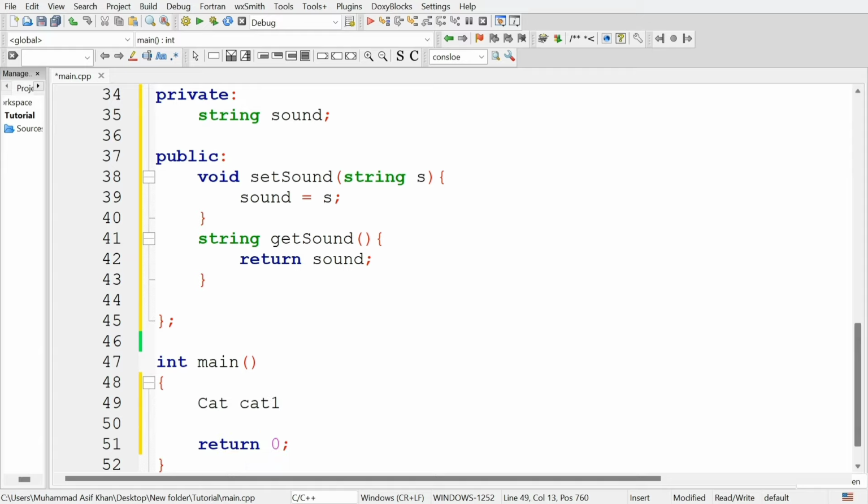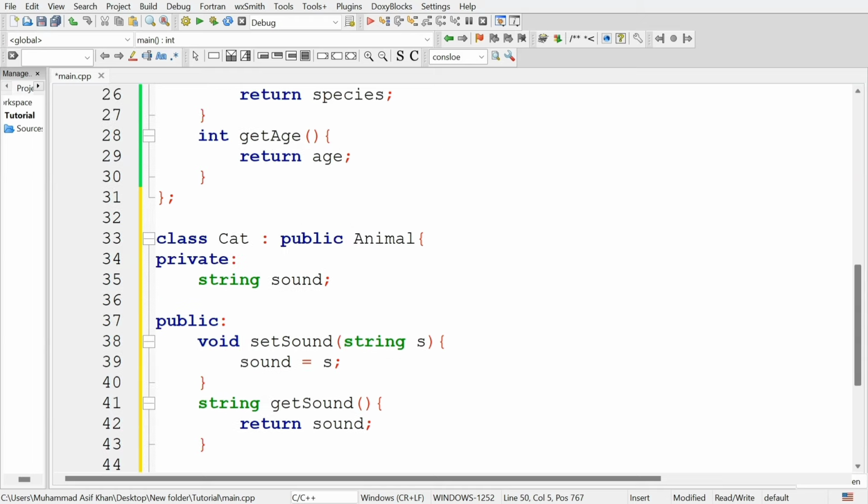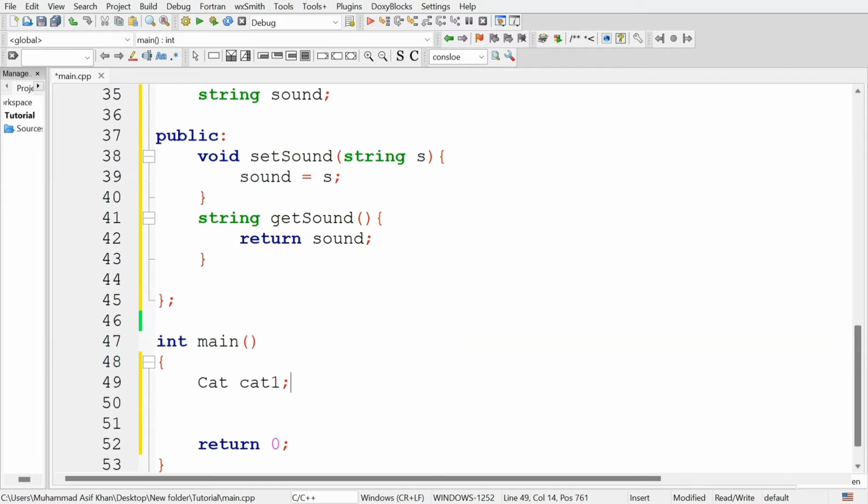Name this cat1, and see here there is no attribute for name and species in the cat class, but still this cat class is inherited from the animal class, so we are able to use the name, species and age attributes of the class, and the getters and setters methods related to these attributes.